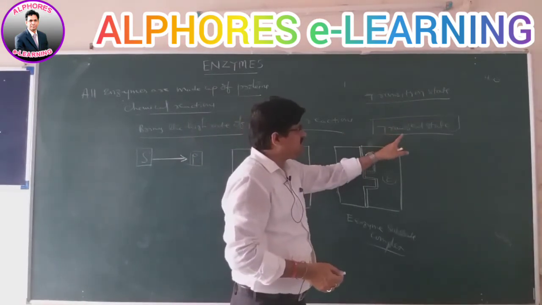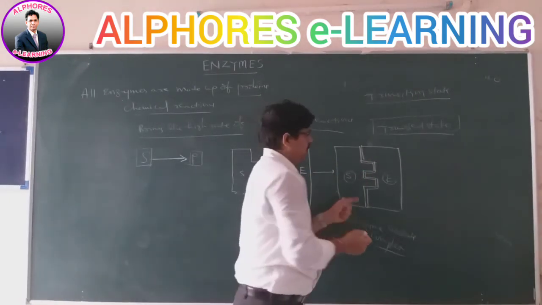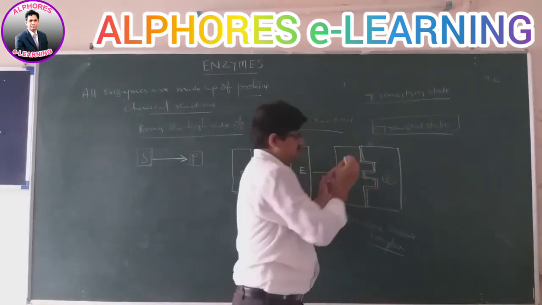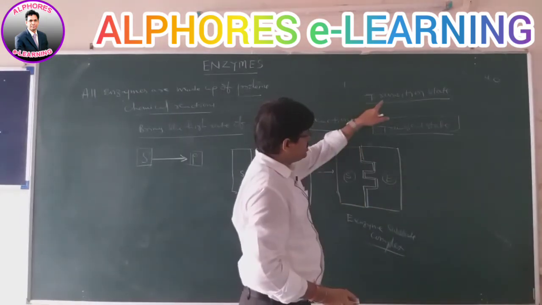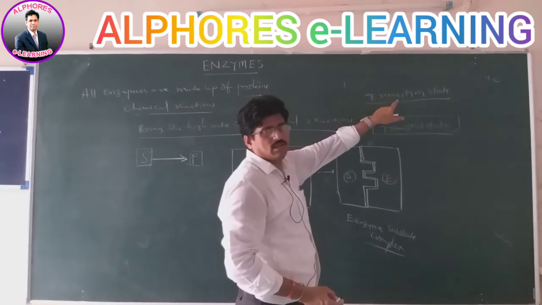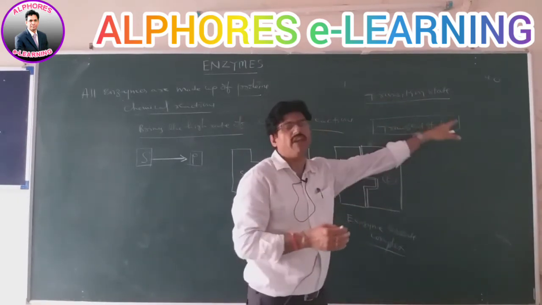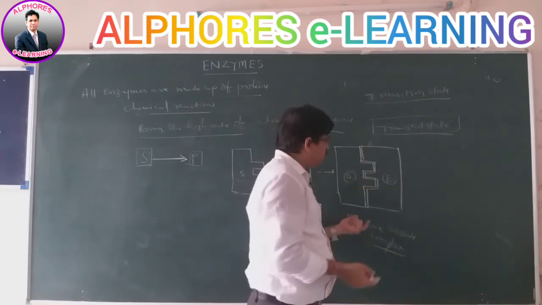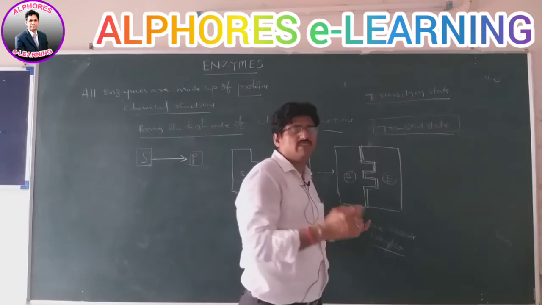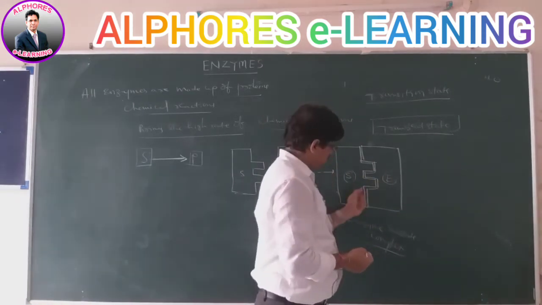During the transient state, the bonds break and new bonds are constructed, converting the substrates into the products. But once you reach the transition state, the reaction is over. Totally, the substrate molecules are converted into products. There is no further reaction, no availability of substrate molecules to convert into products.